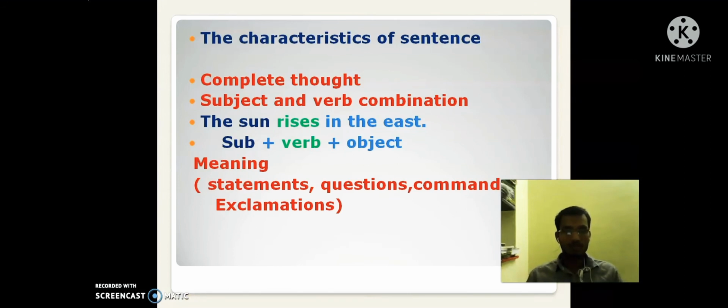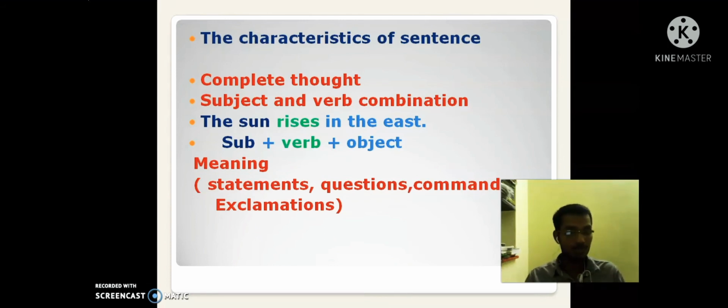Let us move on to the characteristics of a sentence. The characteristic of a sentence is complete thought. A sentence should always give a complete thought. It contains a subject and verb combination. Here we can see an example: "The sun rises in the east." The sun is the subject, rises is the verb, and in the east completes it. Then only it becomes a sentence. Otherwise it is not a sentence.